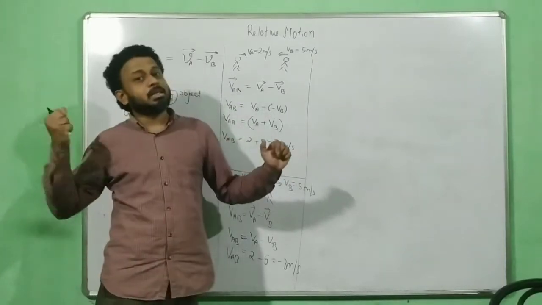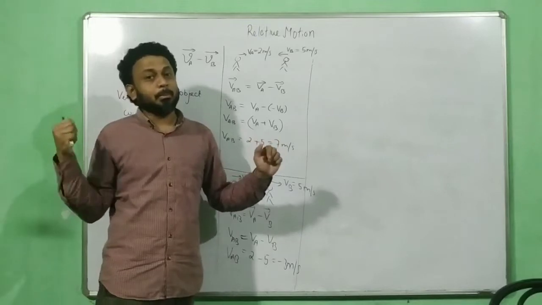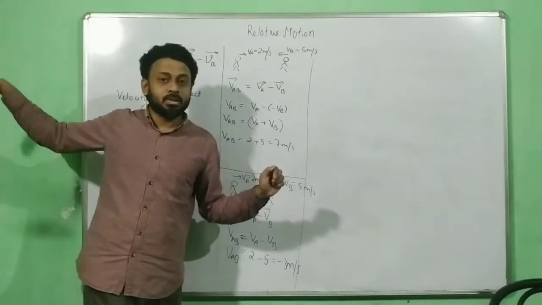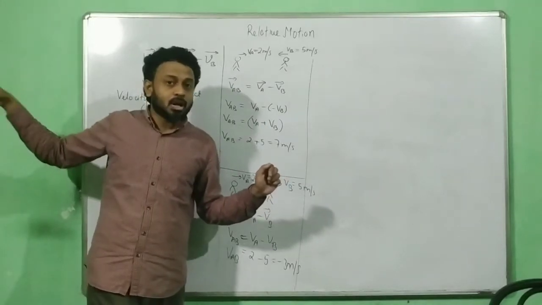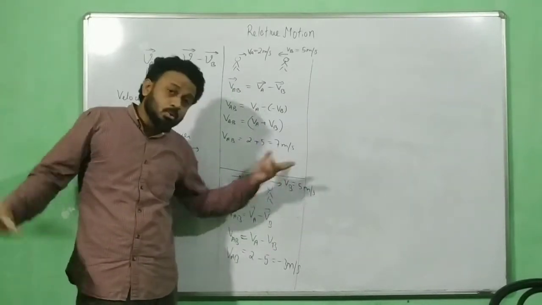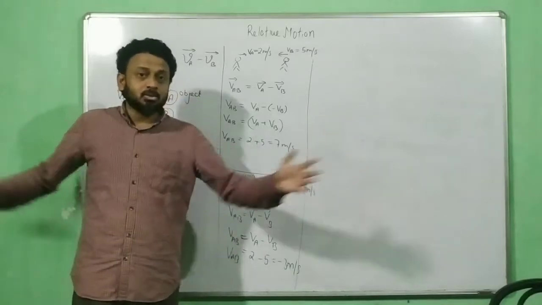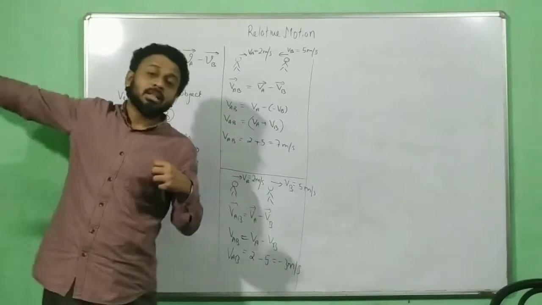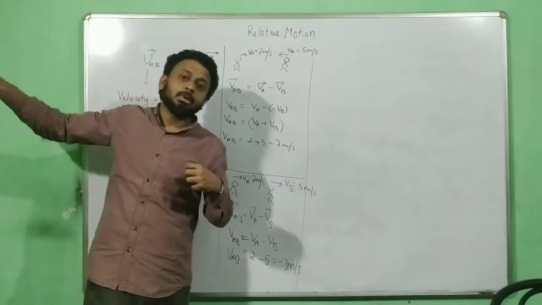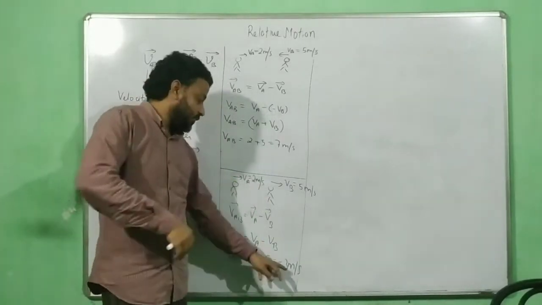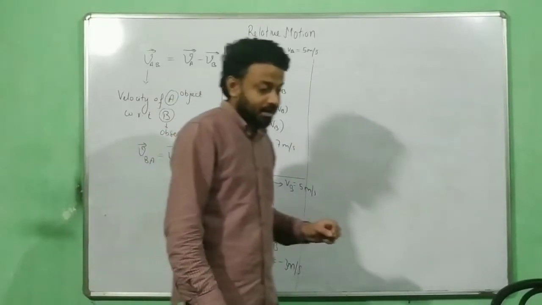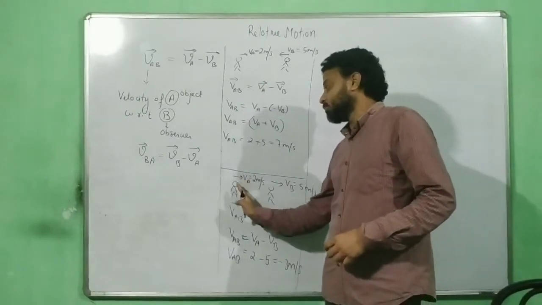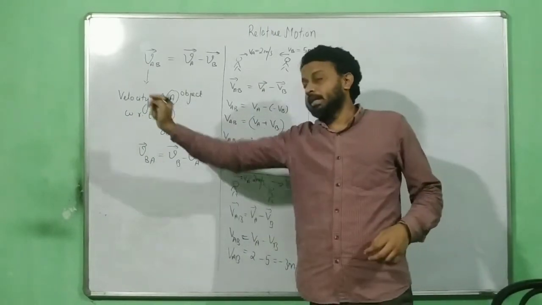Every time when you see your friend who is chasing you backward, you will feel that he is going more and more far away from you. Why? Because you are moving very fast. The gap is increasing. So as if for you, the person who is chasing you is getting moved in that direction. So the gap becomes more and more. That is the reason why the relative velocity is minus 3 meter per second. That means when B watches, A appears to move with minus 3 meters per second in that direction.